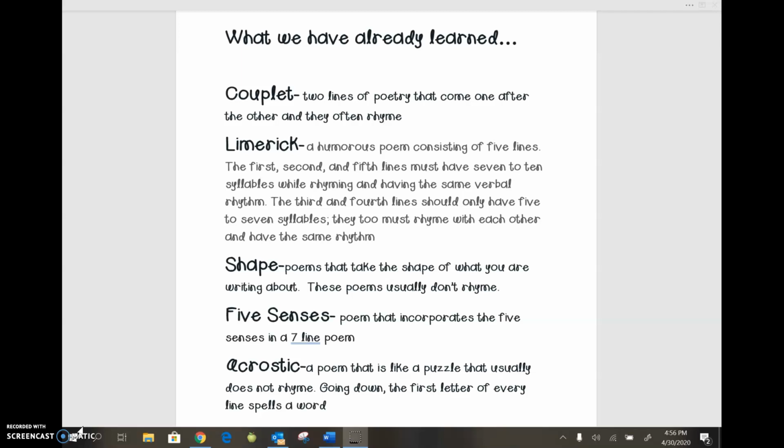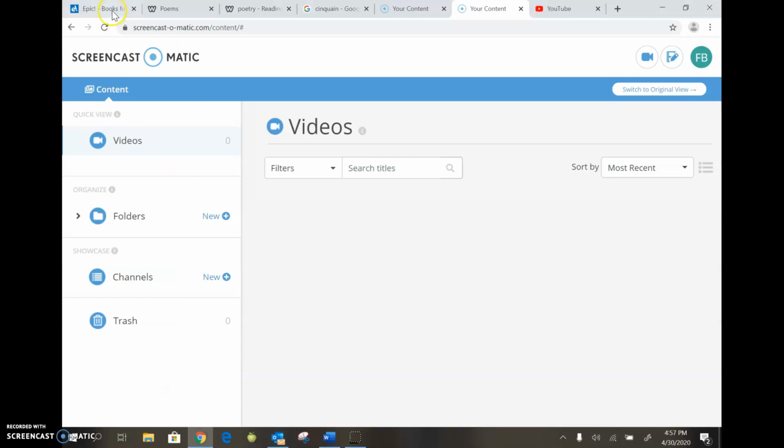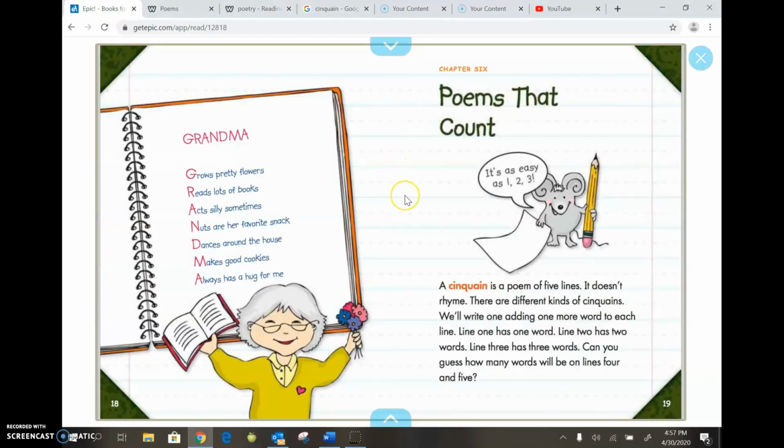And then, yesterday, you did an acrostic, and that's a poem that is like a puzzle that usually does not rhyme. Going down, the first letter of every line spells a word. Well, today we're going to do one more type of poetry. This will be our last one for the week, and it's called Poems That Count.